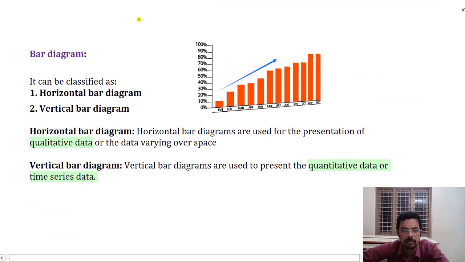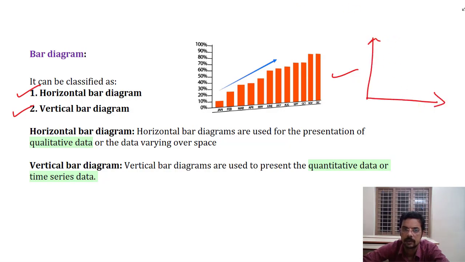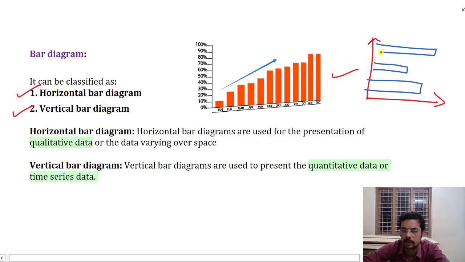Now we will discuss what a bar diagram is. There are two types of bar diagrams: one is a horizontal bar diagram and the other is a vertical bar diagram. This one is a vertical bar diagram where the bars are vertical. Otherwise, we will have something like this: this is the x-axis and y-axis, and we will have bars like this. This is how information will be provided.